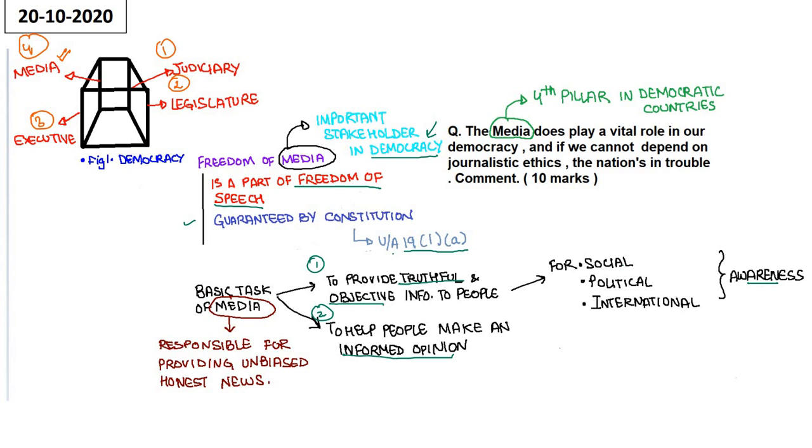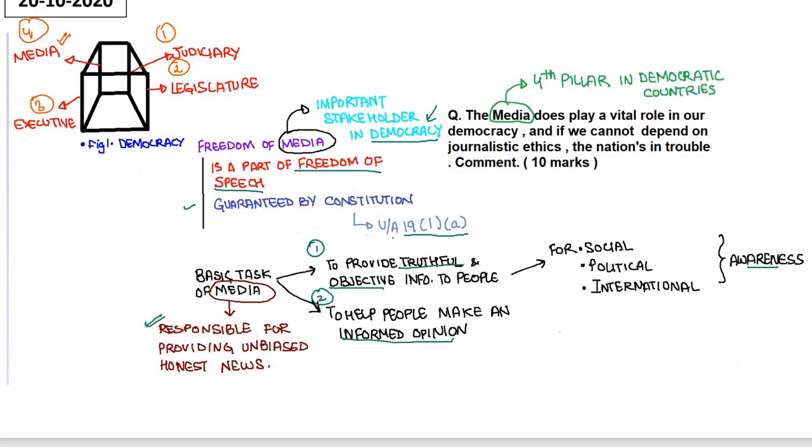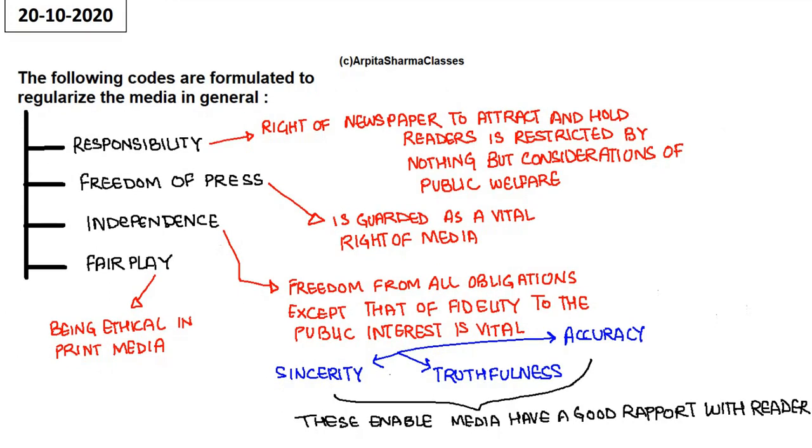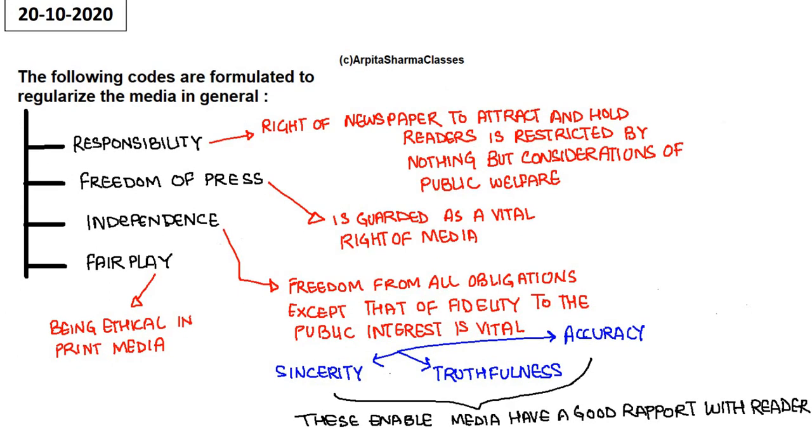मीडिया के थ्रू आपको इंफॉर्मेशन मिलती है, चाहे वो प्रिंट मीडिया हो चाहे डिजिटल मीडिया हो, right? So media is responsible for providing unbiased, honest news. Clear? So what are the codes which are formulated to regularize the media in journalism? Media को regularize करना जरूरी है. It's very important to regularize media.